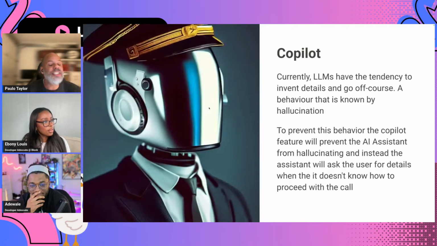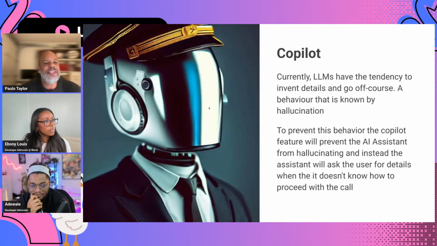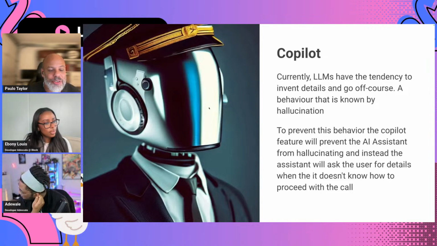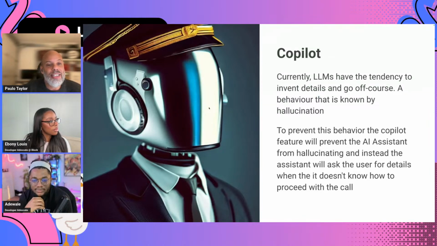But that's not always possible. And the Copilot feature then becomes very useful, because if it's engaging in a conversation with a person on either side, and it runs into a position where it doesn't know how to answer the next question, it will actually stop for a while and ask the user, me or you, about the question that the other person was having.